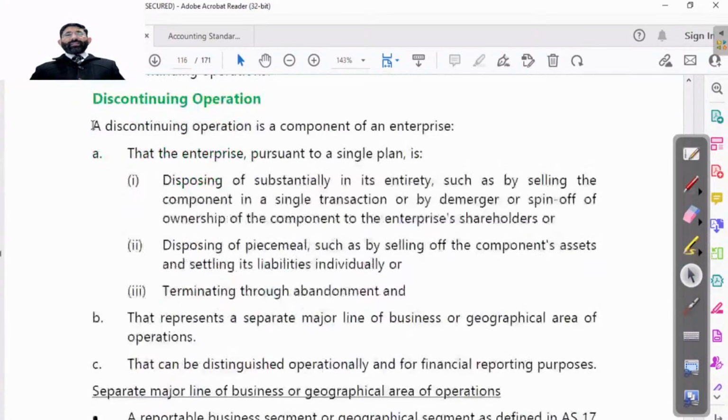So let's understand the definition of discontinuing operation. For that, I have asked a query from you, and only a few students have given the answer. It means the remaining are not present in the class or they are not interested to give the answer, which is very bad. बड़ा बुरा लगता है जब बच्चे आंसर नहीं देते. अगर आप बैठे हो तो यस या नो लिखने में भी दिक्कत है तो बड़ा मुश्किल हो जाएगा.